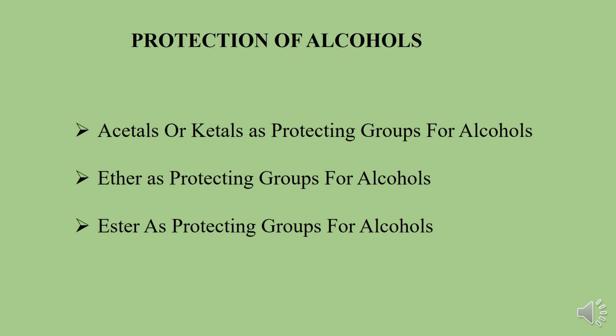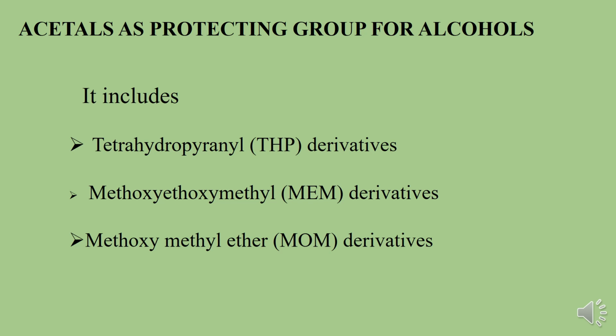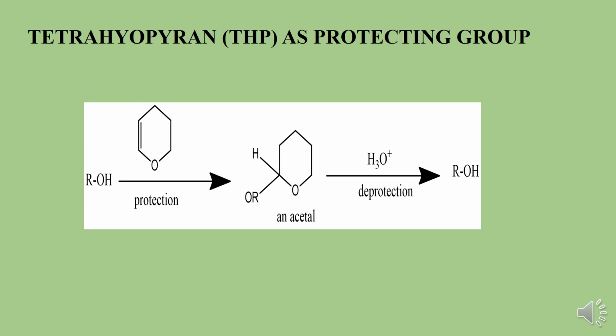Now, what do you mean by an acetal? An acetal is an organic compound where two separate oxygen atoms are single bonded to a central carbon, and the carbon bearing the oxygen atoms is called the acetal carbon. So we shall do acetal as a protecting group for alcohols, which includes tetrahydropyran derivatives, methoxy ethoxy methyl MEM derivatives, and methoxy methyl ether MOM. First we are selecting tetrahydropyran as a protecting group. You see here the alcohol is being protected using THP, that is tetrahydropyran, and an acetal is formed here.